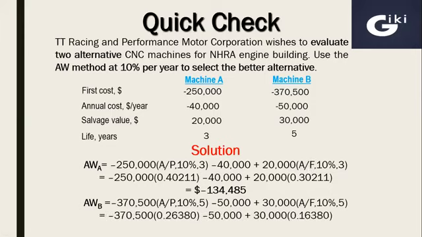Factor values are 0.26380 and 0.16380 respectively. And the final amount of annual worth for machine B will be